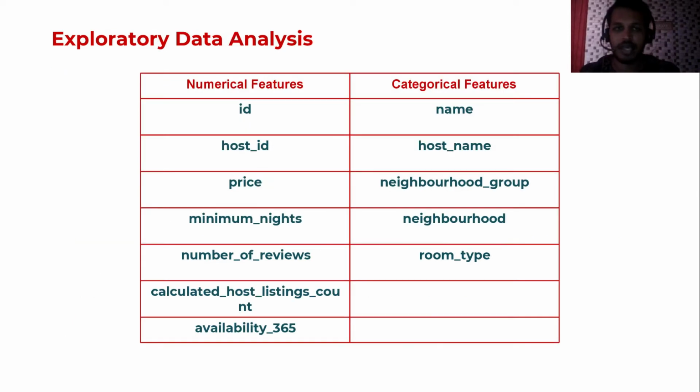In the exploratory data analysis, the first step is to divide the features into numerical features and categorical features. The numerical features are ID, host ID, price, minimum nights, number of reviews, calculated host listings count, and availability 365. The categorical features are name, host name, neighborhood group, neighborhood, and room type.